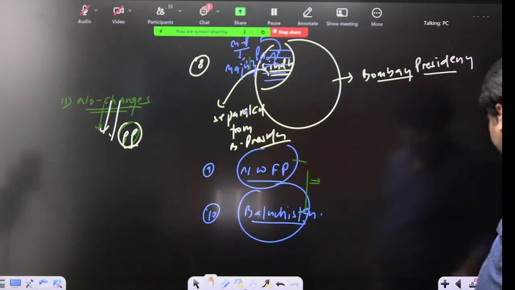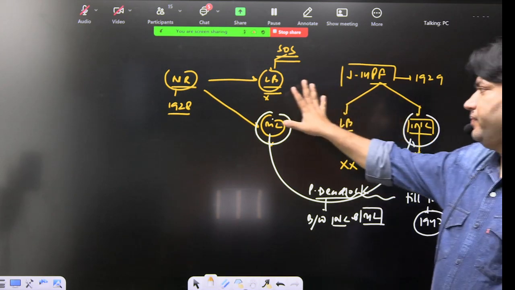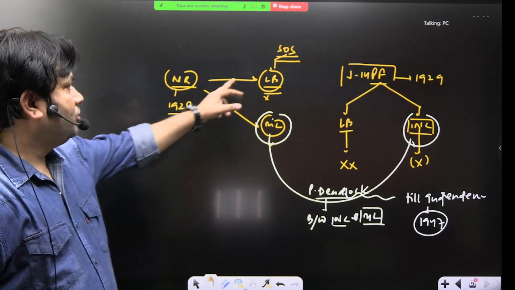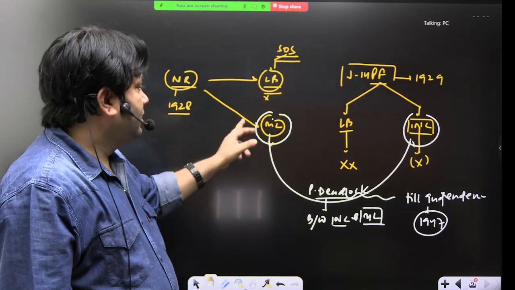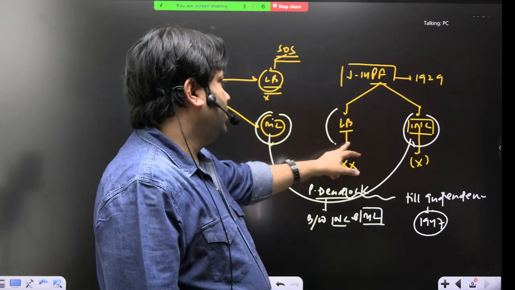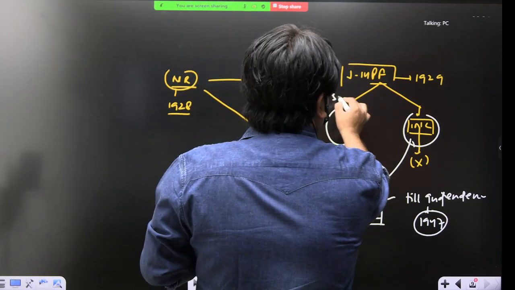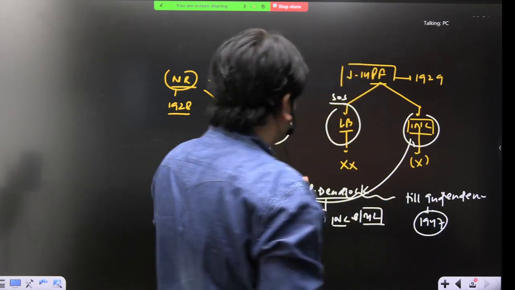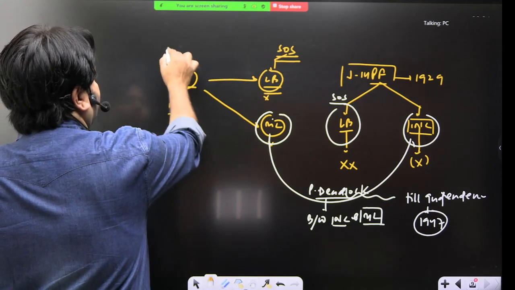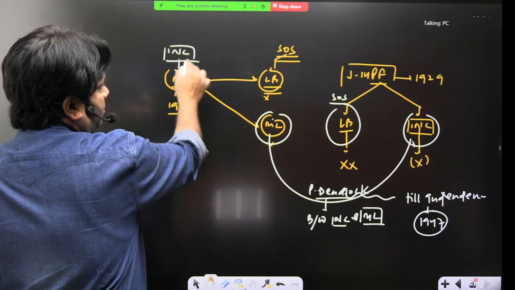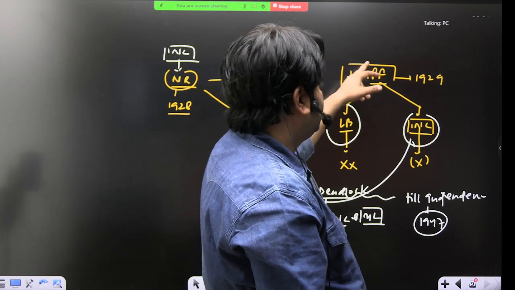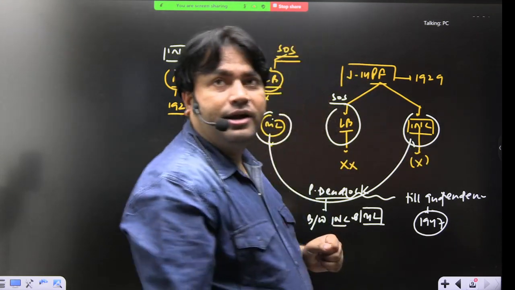Okay. These are the suggestions. I hope you are understanding this. Nehru report was rejected by Lord Birkenhead. It was rejected by the Muslim League. Jinnah's 14-point formula was rejected by Lord Birkenhead, who was the Secretary of State, and it was also rejected by the INC. So what we see here, the proposal of the Indian National Congress, basically the Nehru report, is rejected by the Muslim League, and the proposal of the Muslim League is rejected by the Indian National Congress.